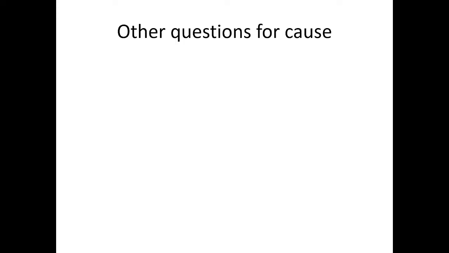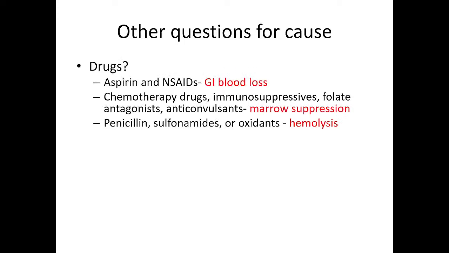Then other questions for cause, we also want to find out the cause of anemia. So, take history of drugs, what patient is taking. If they are taking aspirin or NSAIDs, then the possibility of GI blood loss may be there. Even we may not be able to see the blood loss because it is inside the gastrointestinal tract. It will take some time to come out through the anus.